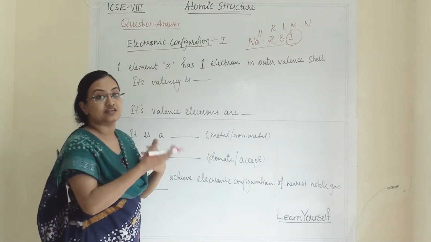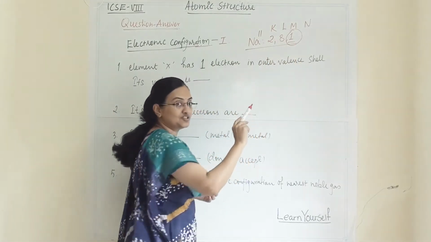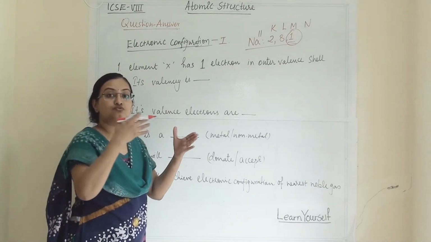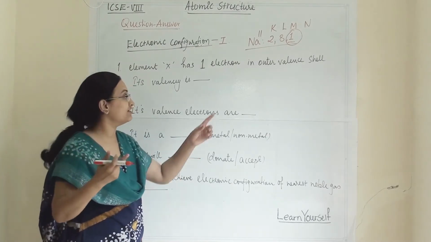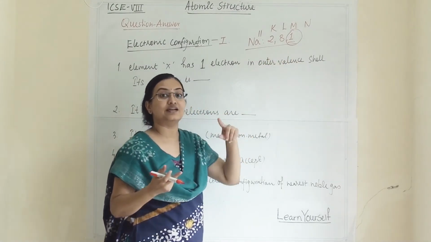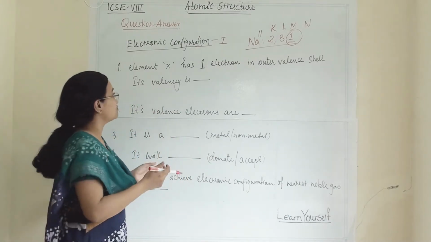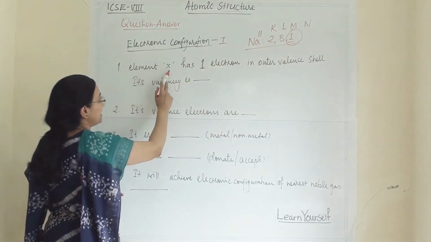We have to guess when they say how many electrons are there in the valence shell. If we remember all the elements 1 to 20, it should click in our mind that if this is a valence electron, then this element is likely to be this. One electron is only for sodium, so the element is sodium.